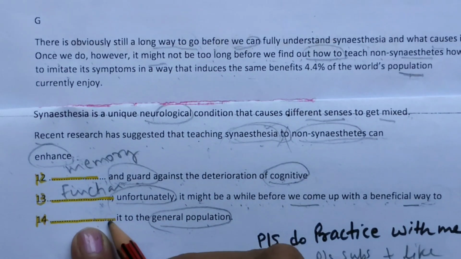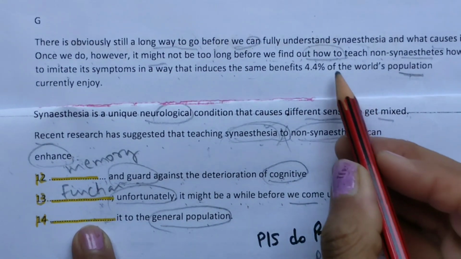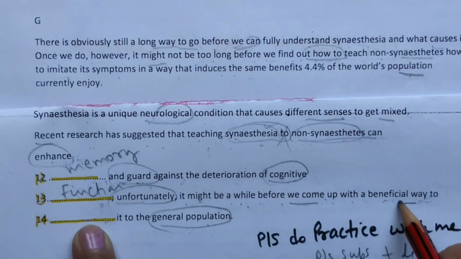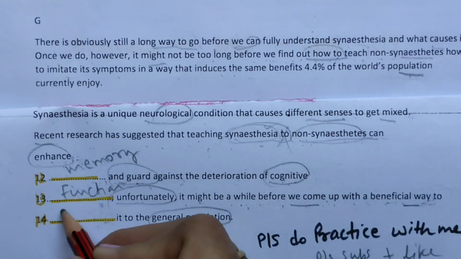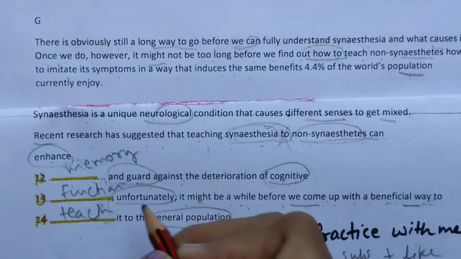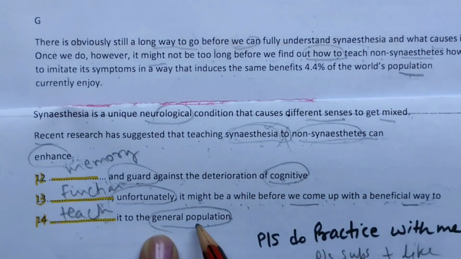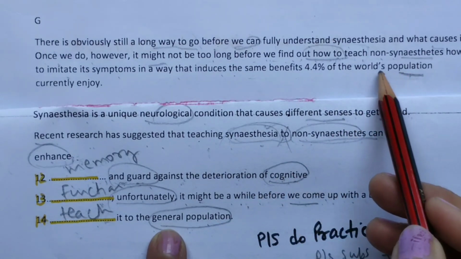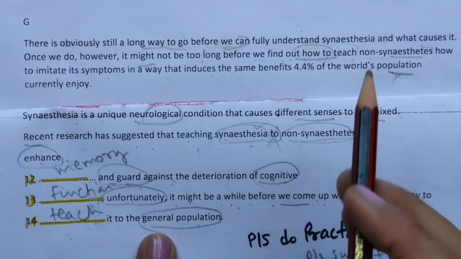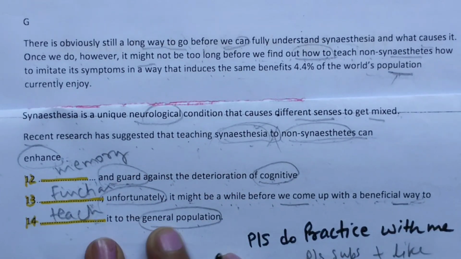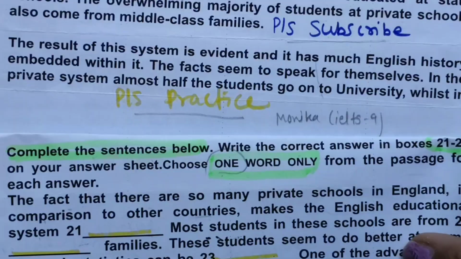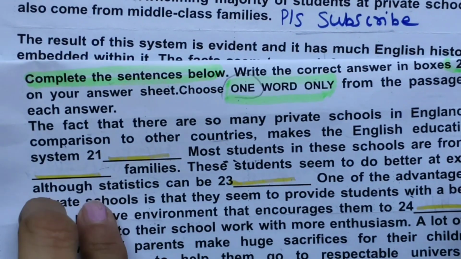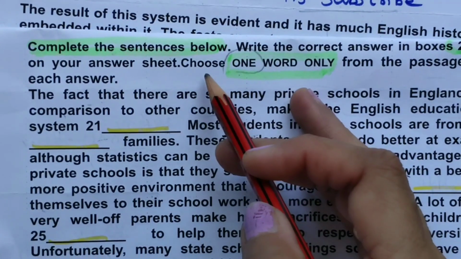So before the blank, to is there. So here how means like beneficial way they are talking. To, after to it is teach. So I will write here teach to the general population. General world population means general population they are talking. So in this way we have found these three fill in the blanks. Now next fill-ups. Complete the sentences.